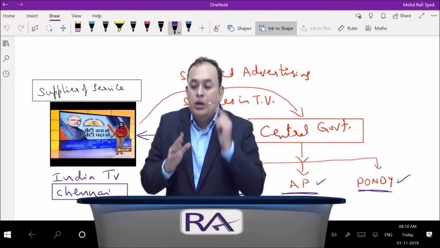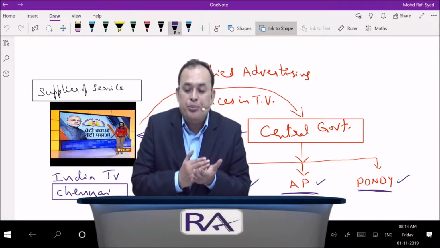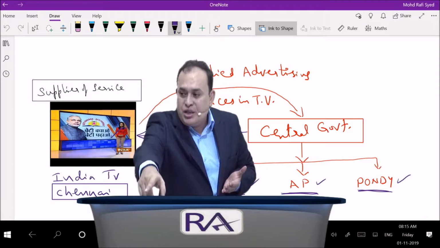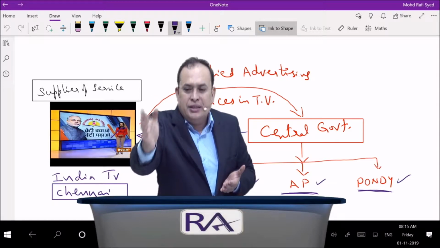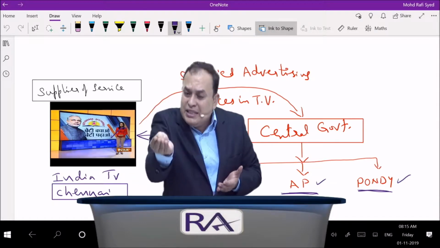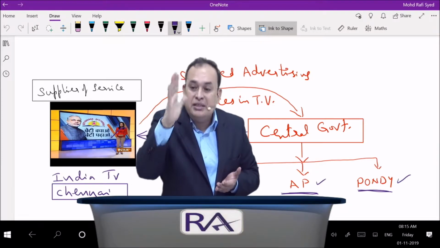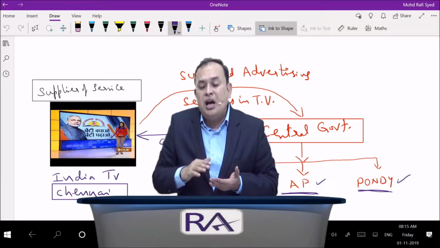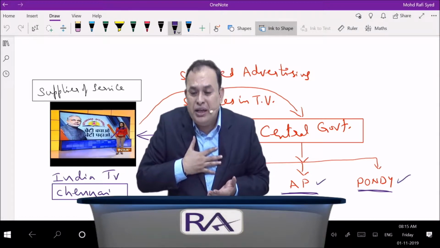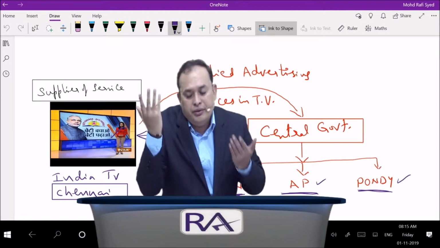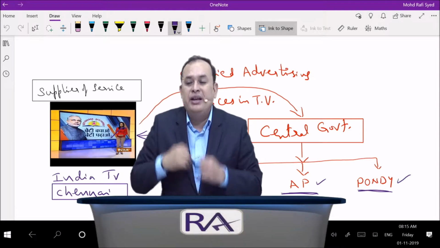Where 12.2 says that place of supply is equal to location of recipient. If the recipient is a registered person. If it is an unregistered person, then the recipient address may be available with the books of the supplier. That place is the place of supply. Sir, in the books of the supplier, recipient address also may not be available, sir. Recipient is unregistered person, sir. Very good. Location of supplier is the place of supply.